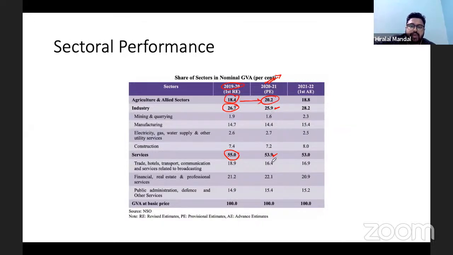When others were going down, it increased. But if you look again, when the economy has recovered, and almost the economy is recovering, the agriculture sector is almost at its pre-pandemic level. So the good thing is that we can expect the agriculture sector's contribution to be around 18.8%. That is a positive development.